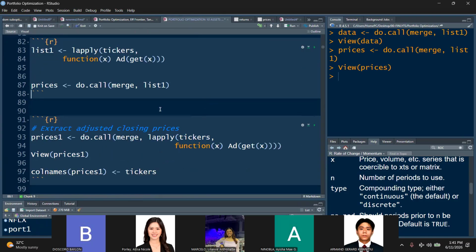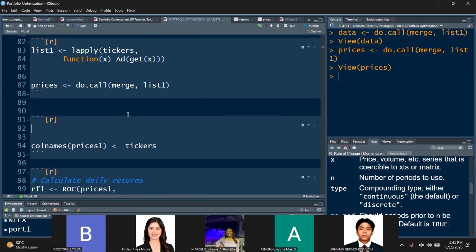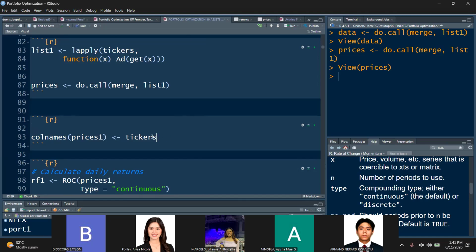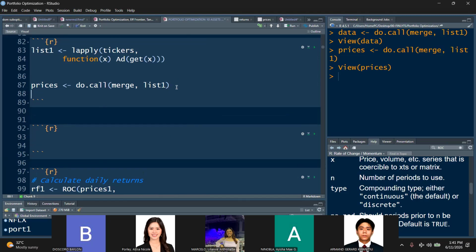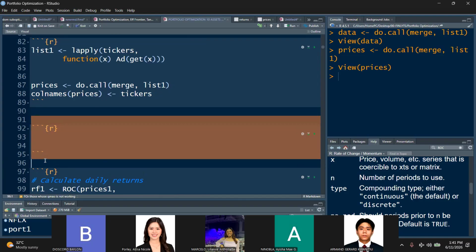I just repeated this, sorry class. And then here, just change the name, Control X. Column names of the prices, give it tickers.